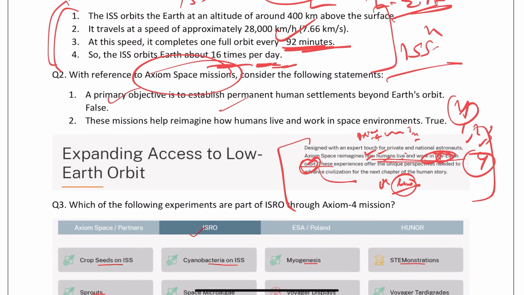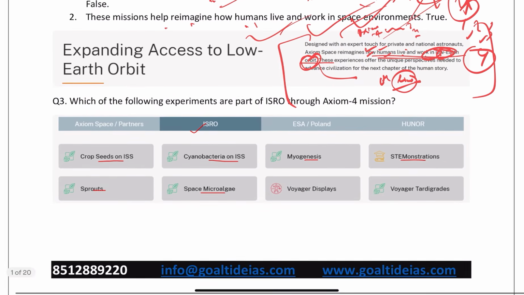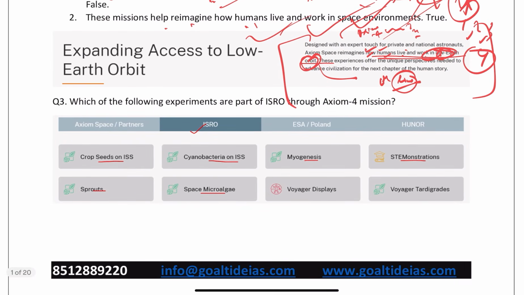And if you see here, the primary objective is to establish permanent human settlement beyond Earth's orbit. Incorrect. The missions help reimagine how humans live and work. This is correct. Okay. Now the next question, a very important question, is regarding which of the following experiments are part of ISRO's work through the Axiom 4 mission.